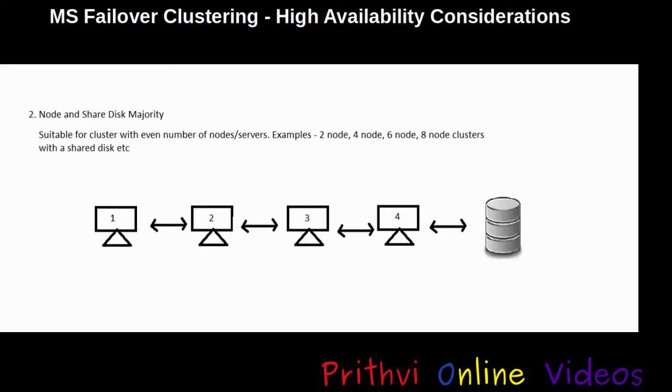Now let's talk about the second type of quorum model, which is node and shared disk majority. This type of cluster model is suitable for a cluster with an even number of hosts. On the screen we can see this is a 4 node cluster, and as a fifth, voting rights are given to the shared witness. In such a cluster, each node is given one vote, and one of the shared disks is given as a witness disk and has a voting right of 1.